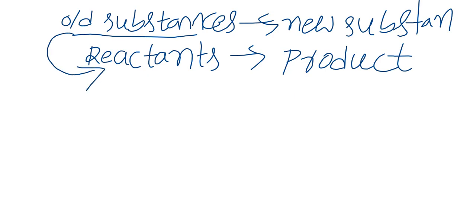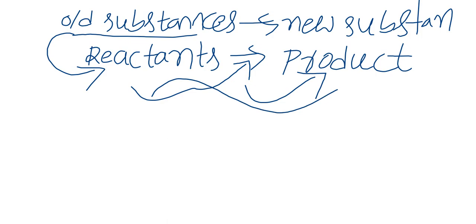The substances formed after the reaction are called products. We separate reactants and products using an arrow. So when a chemical change happens, reactants react and form a product.